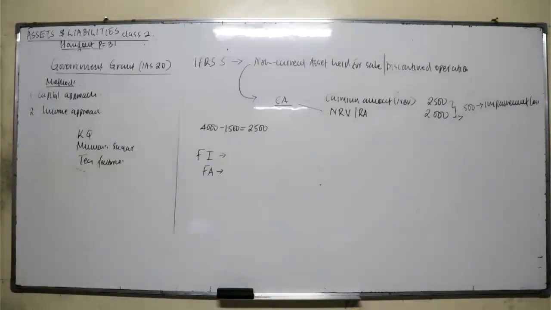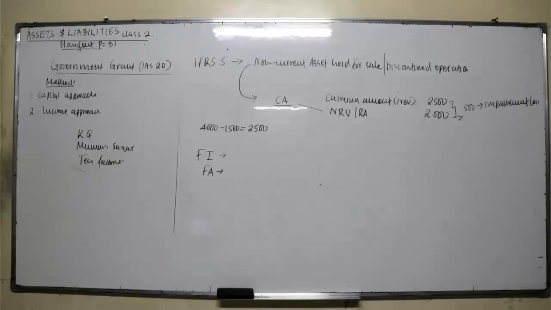I will go back to our notes. Now, these are assets whose carrying amount should be recovered from the sale transaction rather than through continuous use. It should be presented as a separate item under the current assets. It's valued at the lower of the carrying amount and the recoverable amount or the net realizable value.